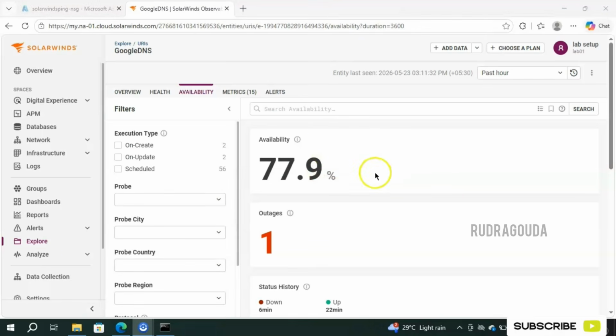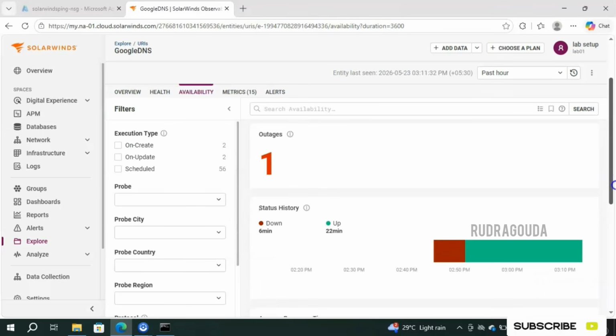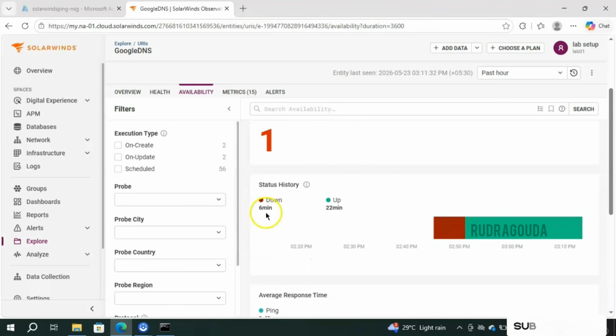Right, now you can see, earlier it was 0% because it was down completely, but now it has changed to 77%. If I scroll down, you are able to see the information over here. For the first 6 minutes it was down because that particular IP address was not reachable. After that I made a little modification. I used a different IP, and from that time it started showing the result as up. It means from that time it started working as expected in SolarWinds as well.